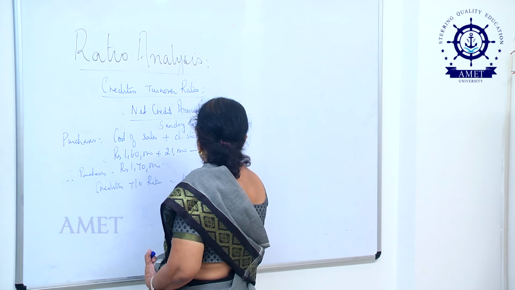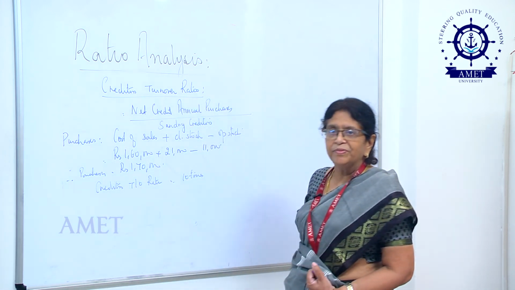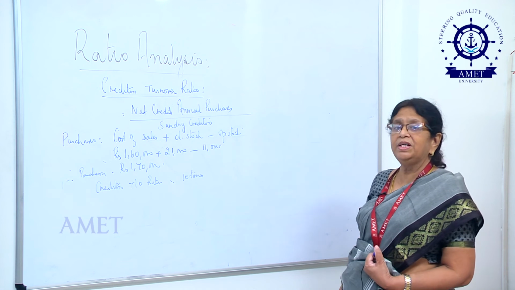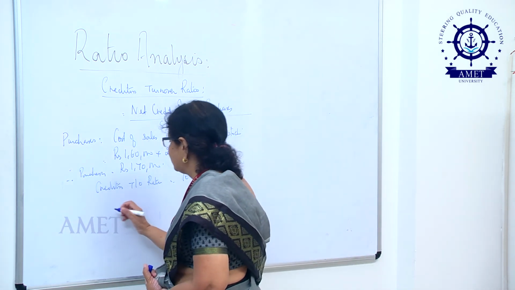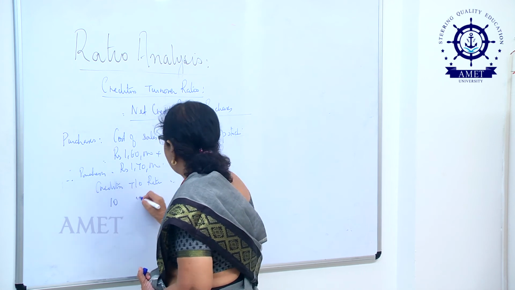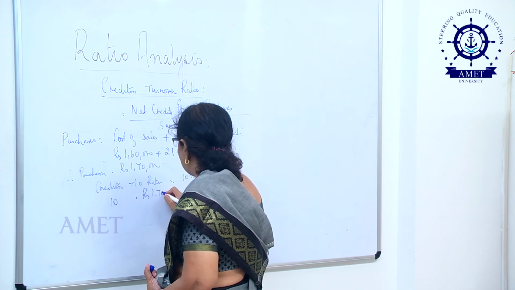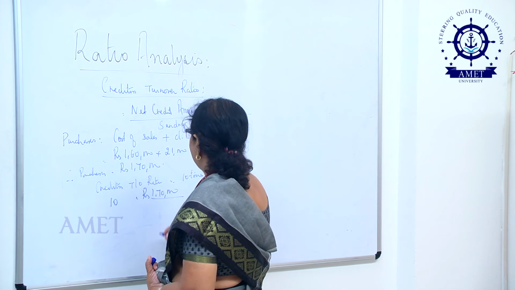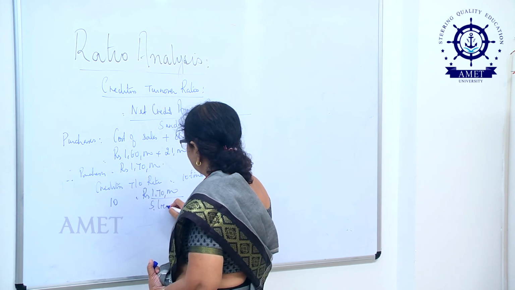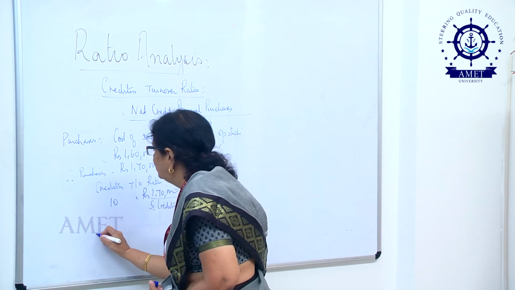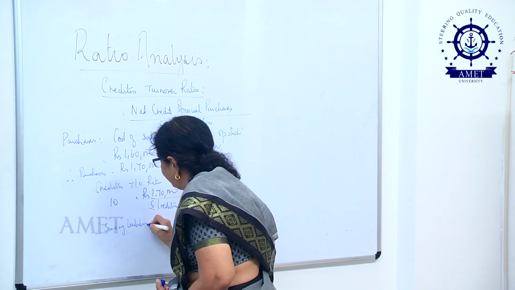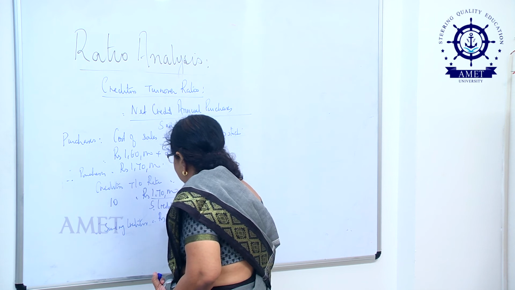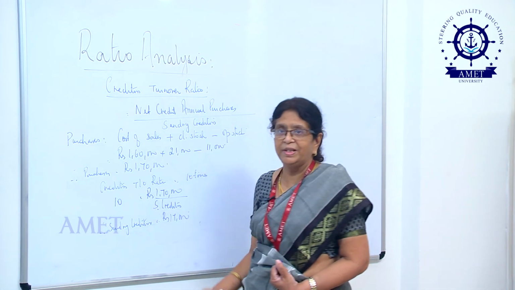What is the meaning of this 10 times? It tells me that on an average 10 times in a year, I buy on credit from my suppliers. Now, this 10 will be equal to rupees 1,70,000 divided by sundry creditors. Therefore, my sundry creditors would be equal to rupees 17,000.